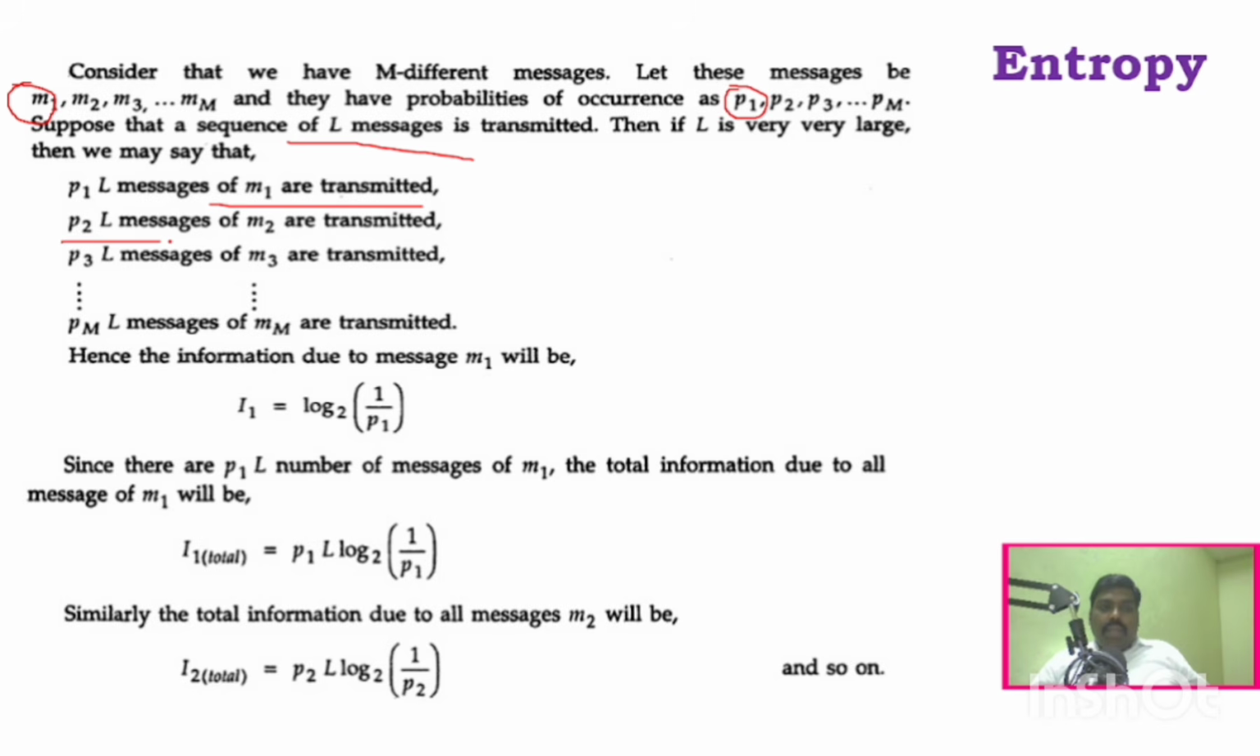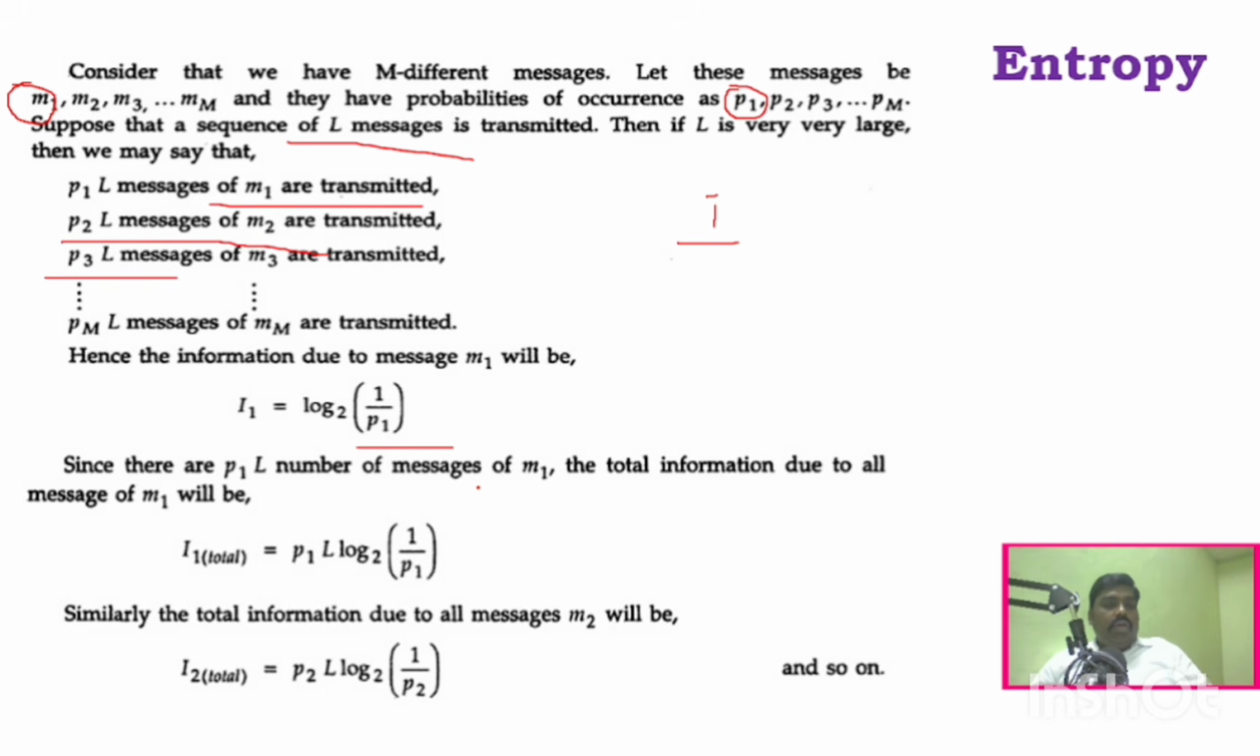Similarly, P2 into L is the number of messages of M2 that are transmitted. Similarly, P3 into L is the number of messages of M3 that can be transmitted, right? And already we know the information formula: log 2 1 by Pk, or we can say minus log 2 Pk, right? We consider log 2 1 by Pk.